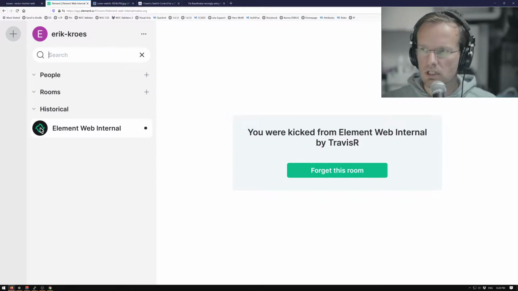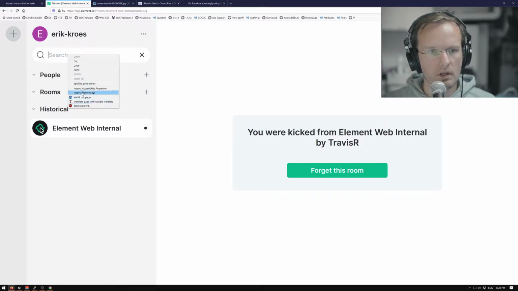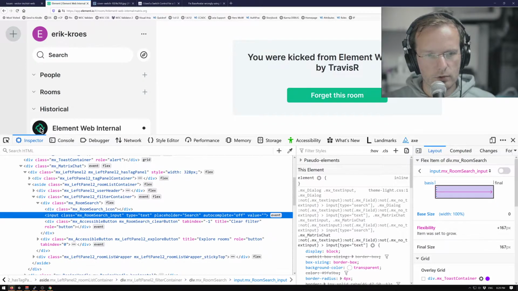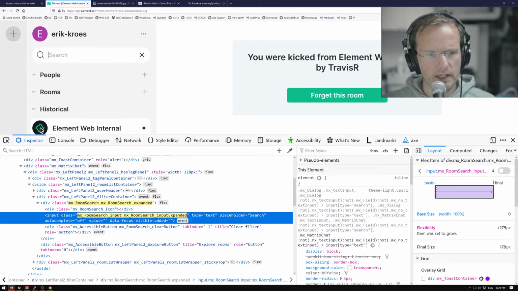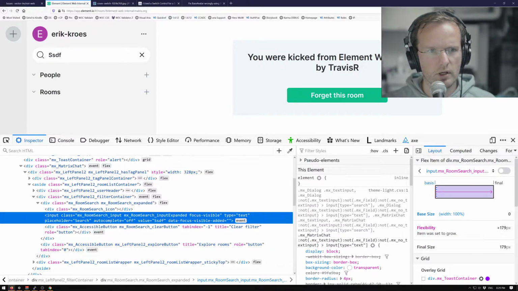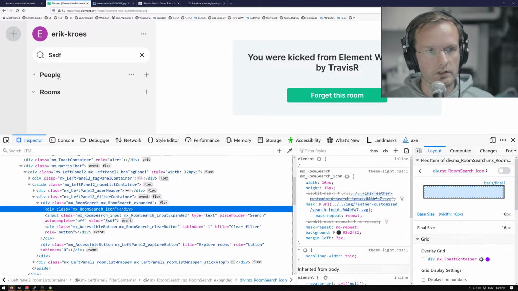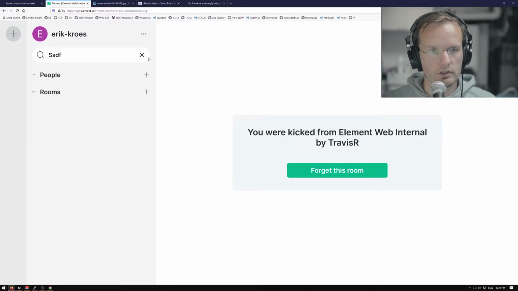For example, this is an input. Let me find it here. This is the input. It has a placeholder. And the placeholder becomes gray, so technically it still has a placeholder, but you don't really see it, and when I start typing, it's gone. I would love to have this just have a label or something. Just give it a label. It's those small kind of things, but I can diverge so easily.